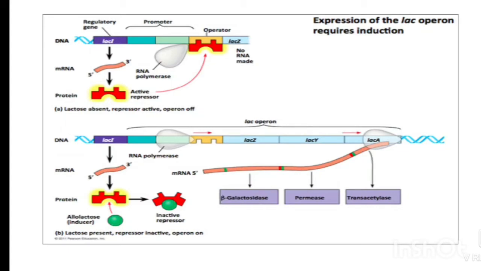Galactoside transacetylase consists of two units. Its main function is to transfer an acetyl group from acetyl coenzyme A to beta galactoside. The function of all the structural genes is controlled by the operator gene. Thus, the main function of a structural gene is to control synthesis of protein through messenger RNA.